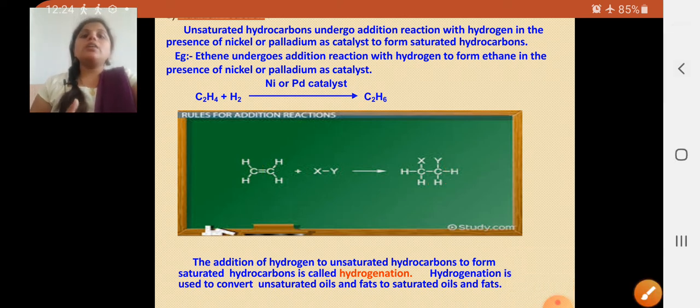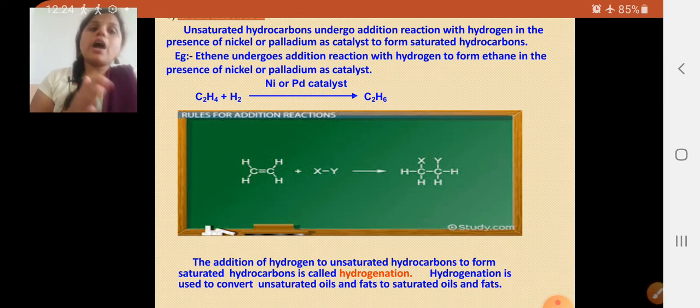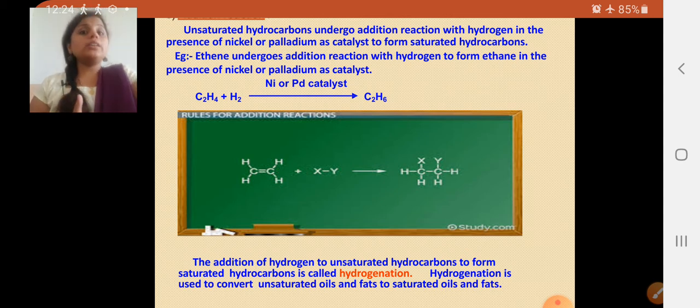So the addition reaction is also called the hydrogenation reaction when hydrogen is added to unsaturated hydrocarbons. What is the definition of hydrogenation?